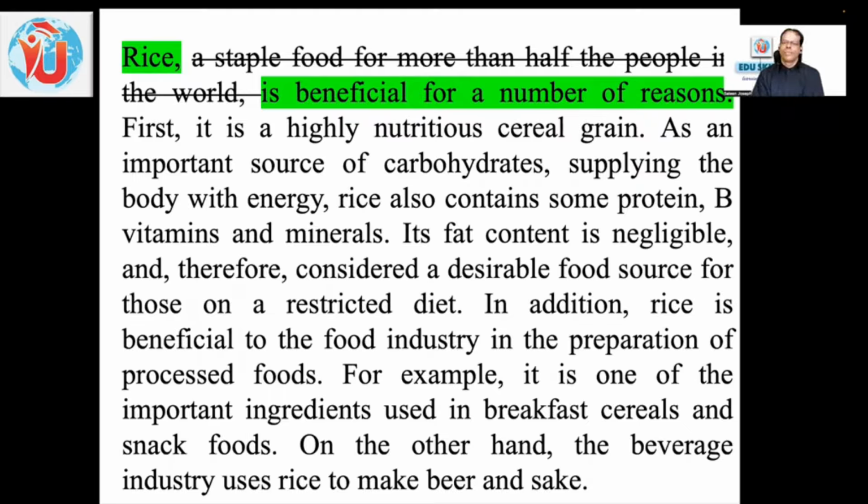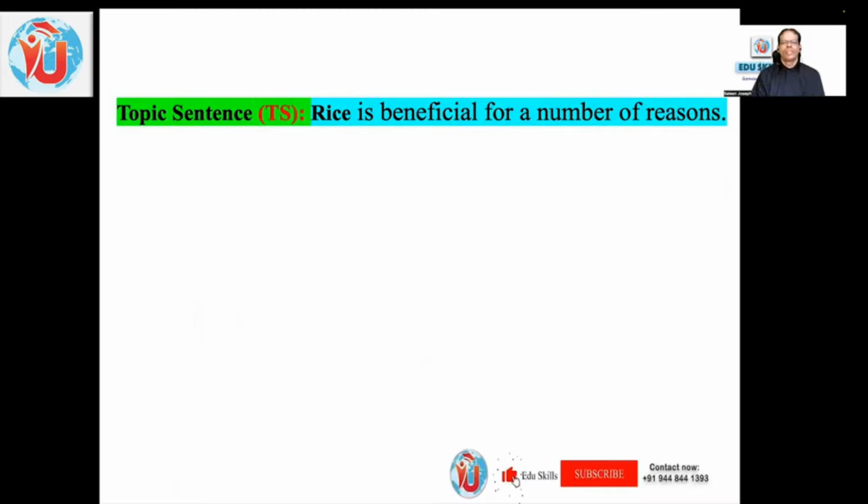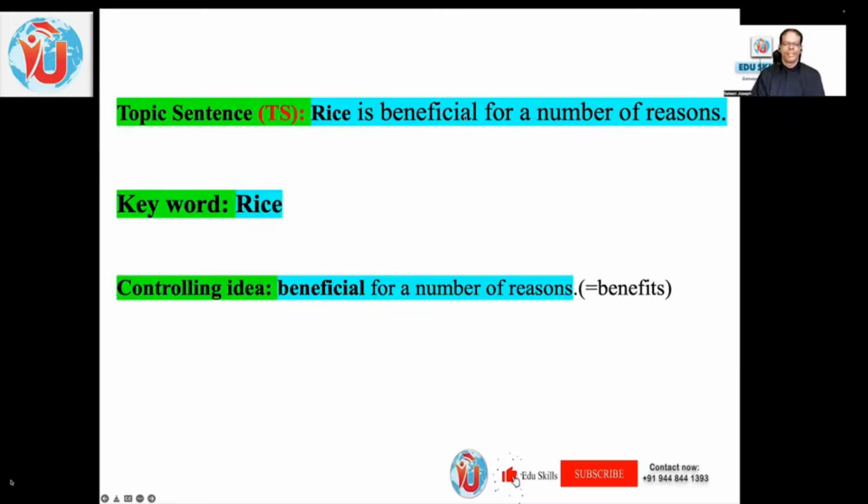So rice is beneficial for a number of reasons. This is the topic sentence, and you know what will be contained in the whole paragraph. The whole thing speaks about rice, but you can say so many things about rice. But here, rice is beneficial for a number of reasons. Rice is the keyword. And there is a controlling idea, beneficial for a number of reasons or benefits. We call it the controlling idea of the paragraph.